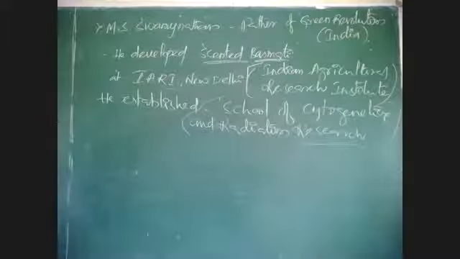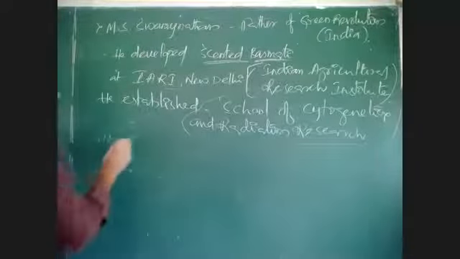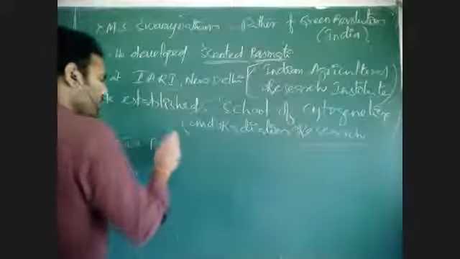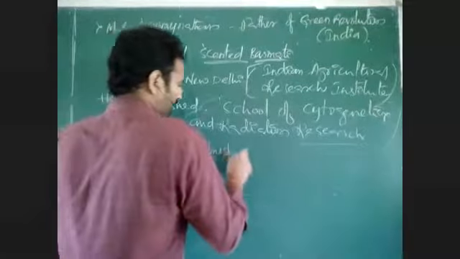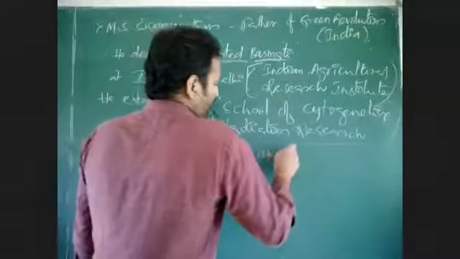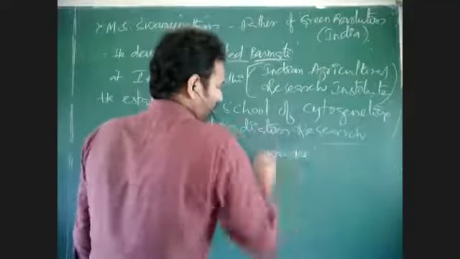In this institute, they are doing plant breeding experiments. He is a Padma Bhushan awardee. He got awarded with Padma Bhushan